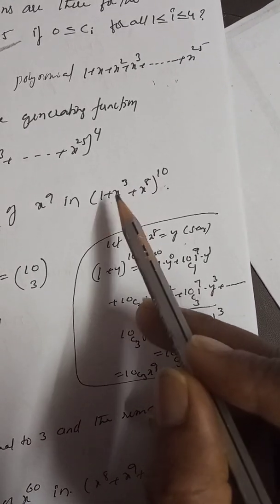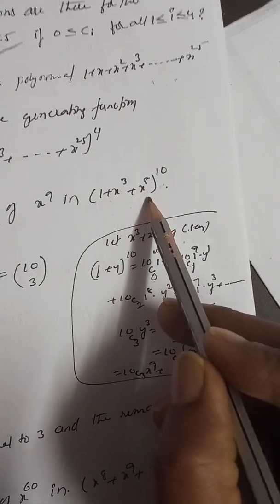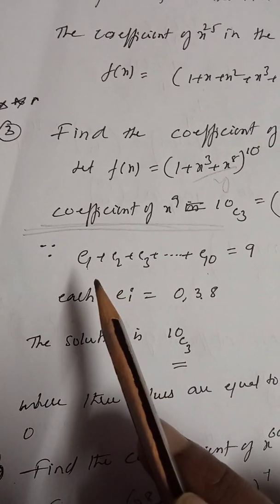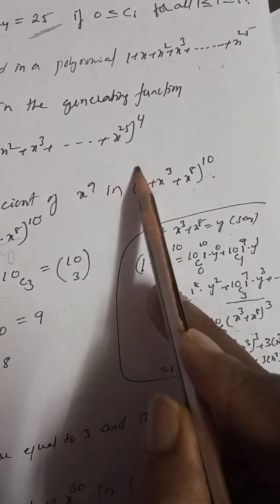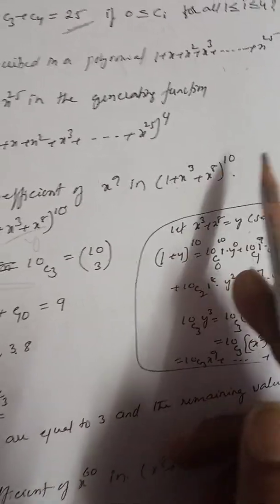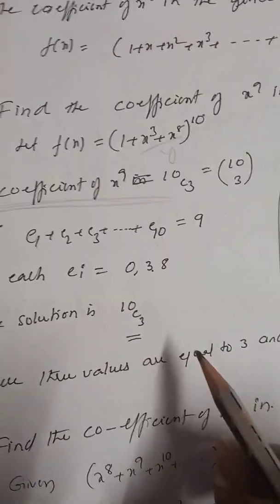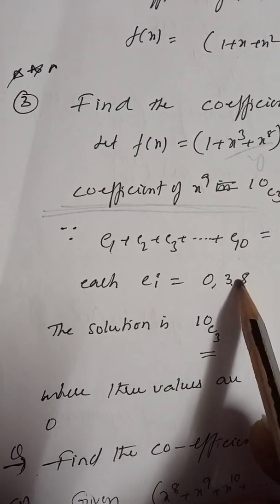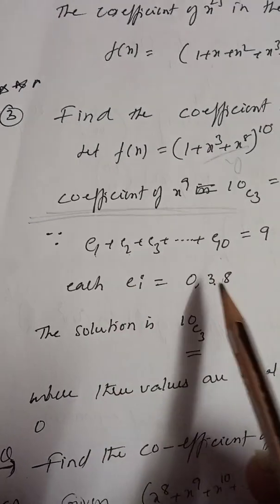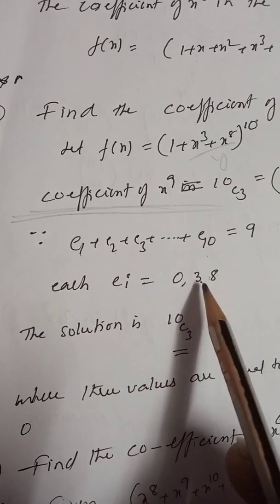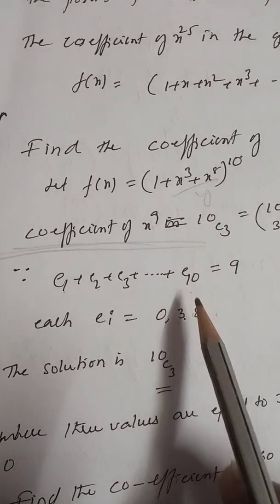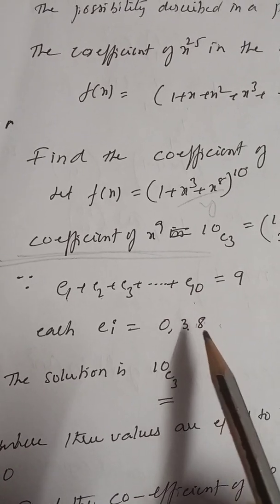Second component is also 1 plus x cube plus x power 8 only, right? And so on. Now here, what are the possible powers of the first component? Here x power 0, x power 3, x power 8, right? That means the possible powers of x in the first component are 0, 3, 8. Similarly, in the second component also 0, 3, 8. In the third component also 0, 3, 8, right? In the 10th component also 0, 3, 8.